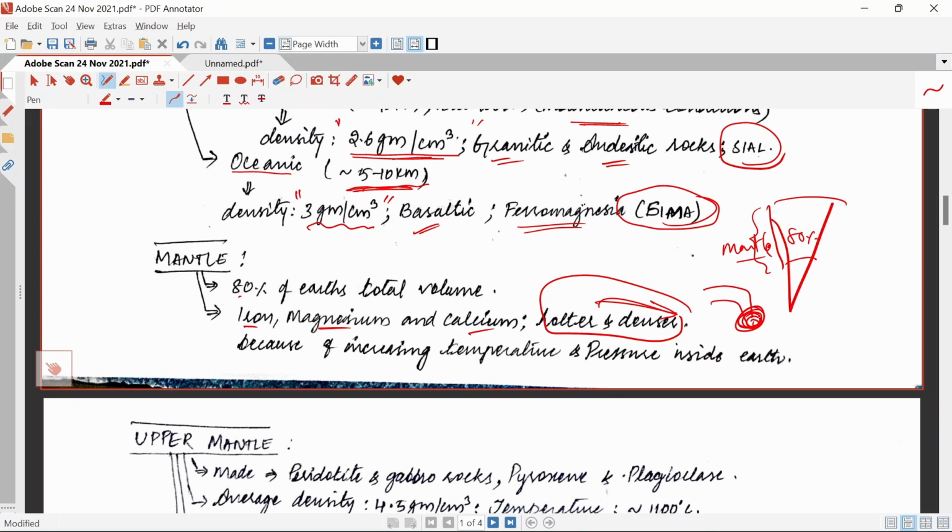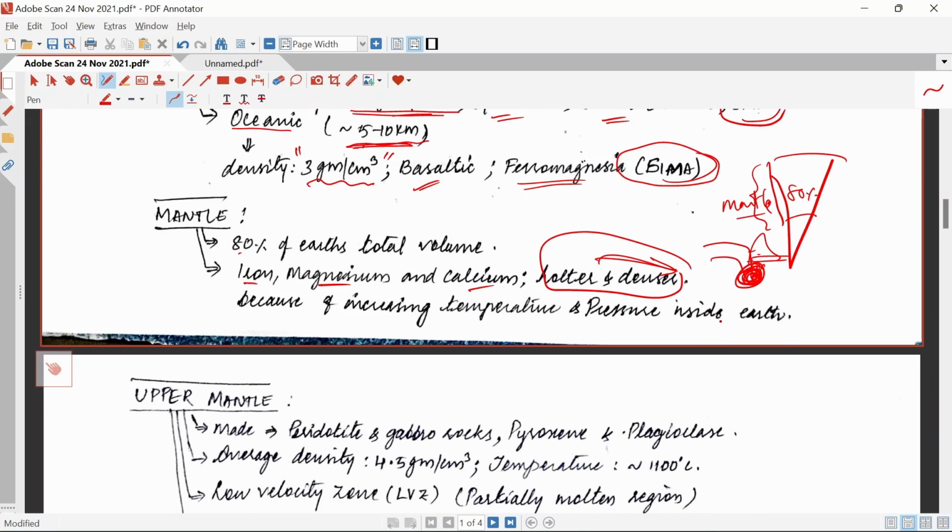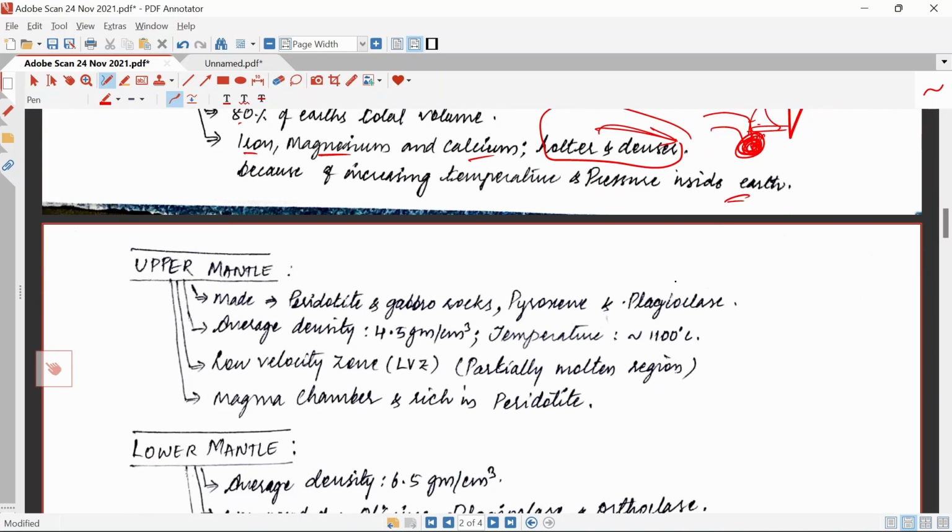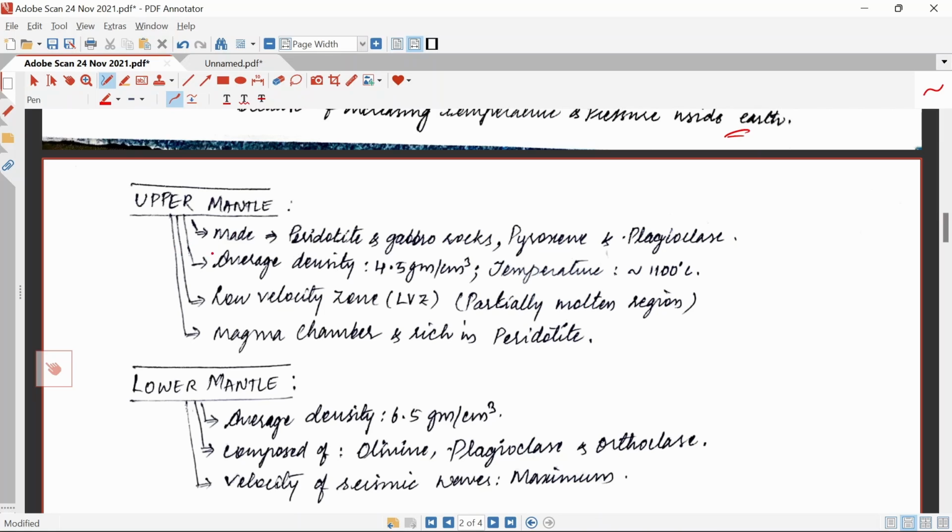Melting of that subducted plate takes place, and due to compression acting on it, it will form into a volcano. Because of increasing temperature and pressure inside the earth, it is hotter and denser. So the next is the upper mantle, made up of peridotite and gabbro rocks, and pyroxene and